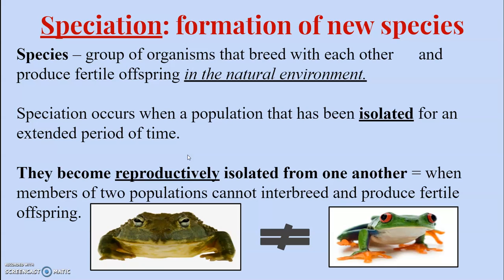Speciation then occurs when a population has been isolated for an extended period of time. They become reproductively isolated from one another. So that's when two members of two populations cannot interbreed and produce fertile offspring anymore with one another.